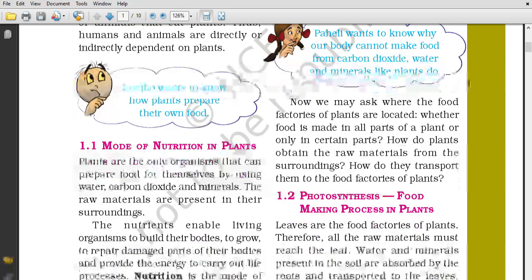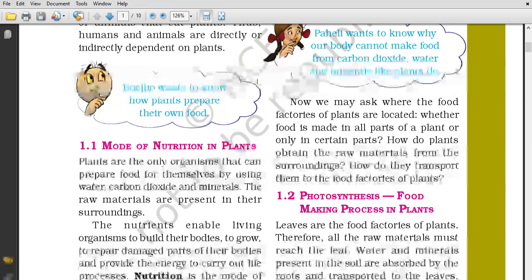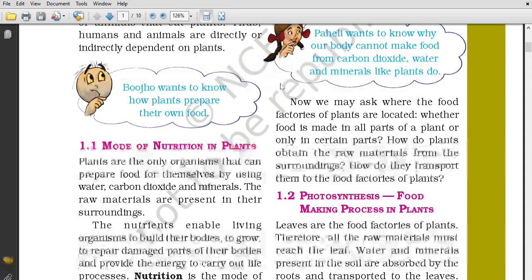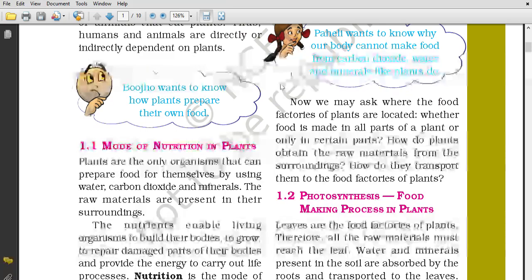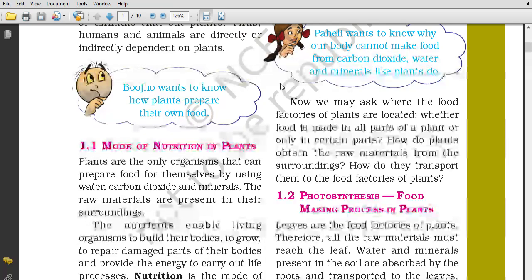Alright, let's go further. Now we may ask where the food factories of plants are located. Food factories of plants means where the food of the plant is being prepared. Food for plants and all the living organisms on the earth is prepared in the leaves. But sometimes, like in a cactus, it is prepared in the stem too. Because a cactus doesn't have leaves, it has adapted by changing its leaves into spines to reduce the loss of water through transpiration. So it has made them spines.